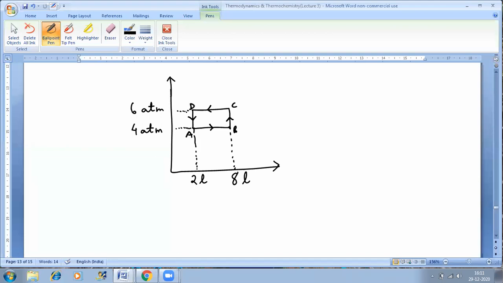See, I can start from any point. Don't think that I have to start from A only. I can start from D also. But if I start from D, I have to come back to D. Similarly, if I start from C, I have to come back to C. If I start from A, I have to come back to A because it is a closed cycle.